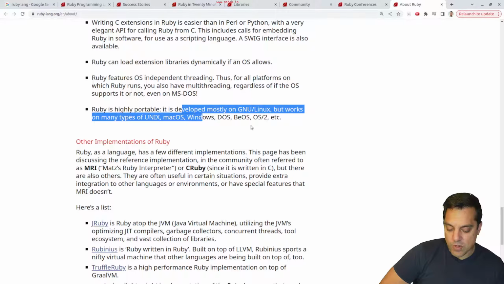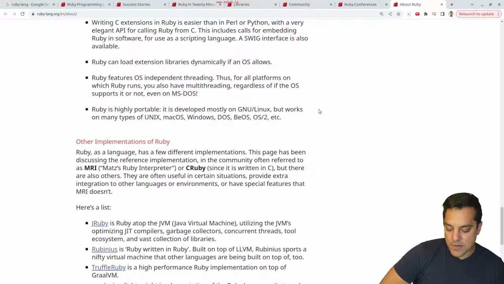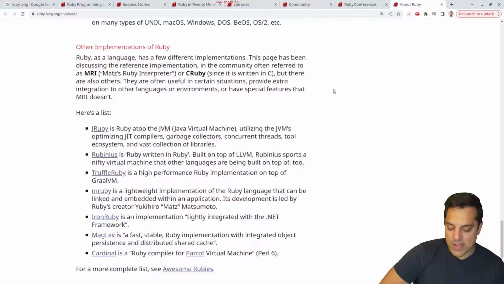And then it's highly portable. Okay, so it's supporting like every operating system here, every desktop environment that I see. I wonder if there's Ruby stuff for like Android or iOS or that kind of stuff.